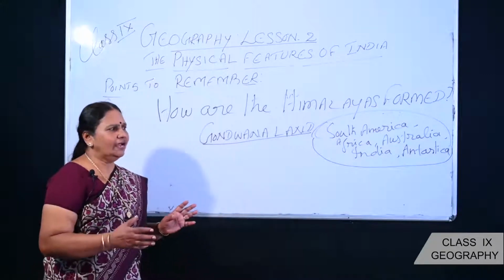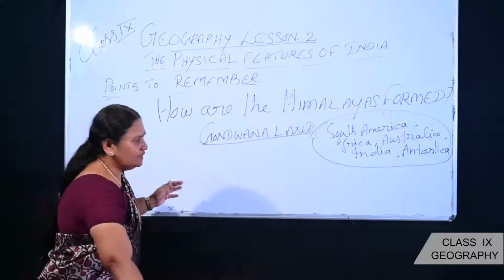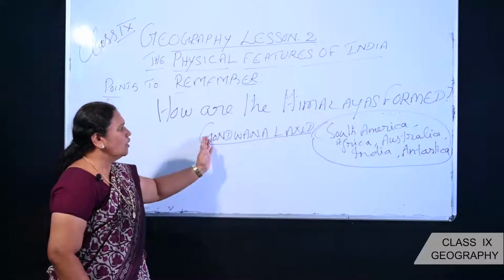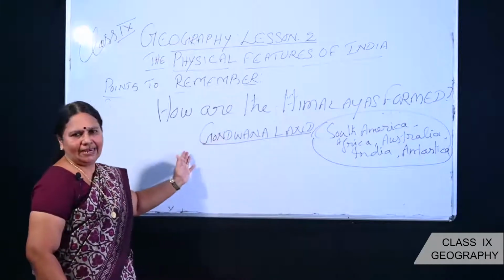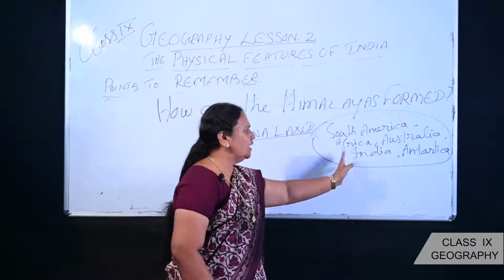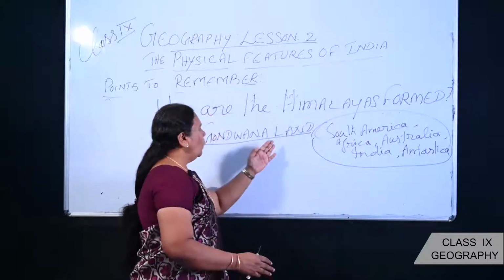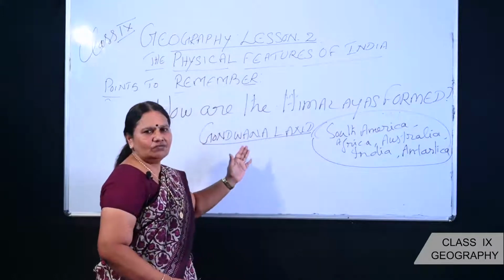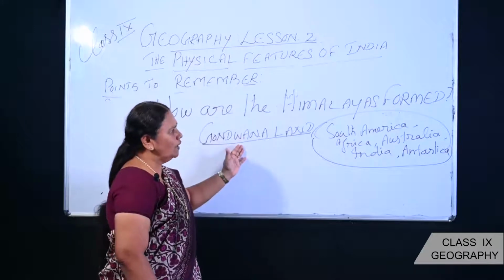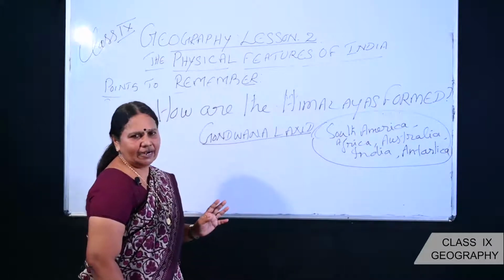Let us recall that there are two parts. One part, the southern hemisphere or southern part, is called by the name Gondwana land. See, all the southern part, including South America, Africa, Australia, India and Antarctica, all these together are called Gondwana land. So Gondwana land is the oldest landmass. So this Gondwana land was formed with all these places. Okay, what had happened?